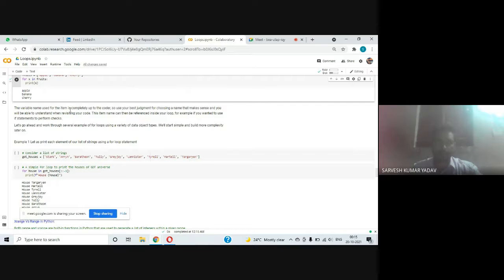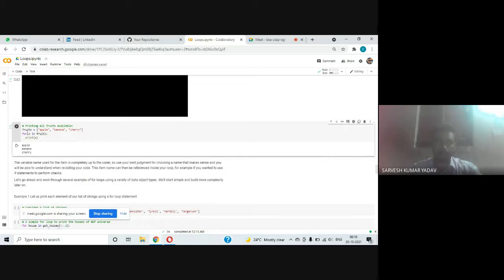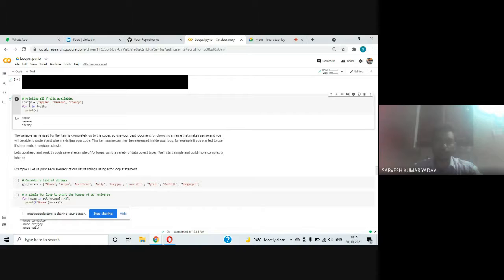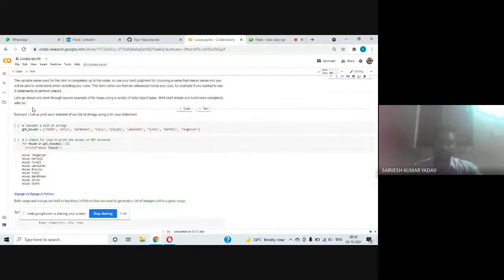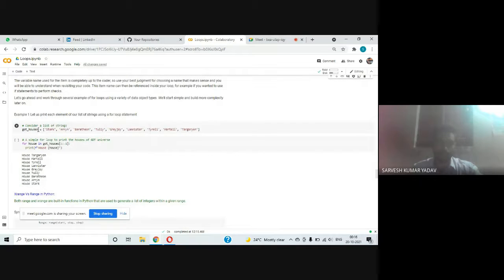The variable name used for the item is completely up to the coder. We are talking about this variable name, for x. Here you can take any variable name, for i, for y, for v, for b. You can take any name here. It will not affect the execution of your code. Okay, let us move further.